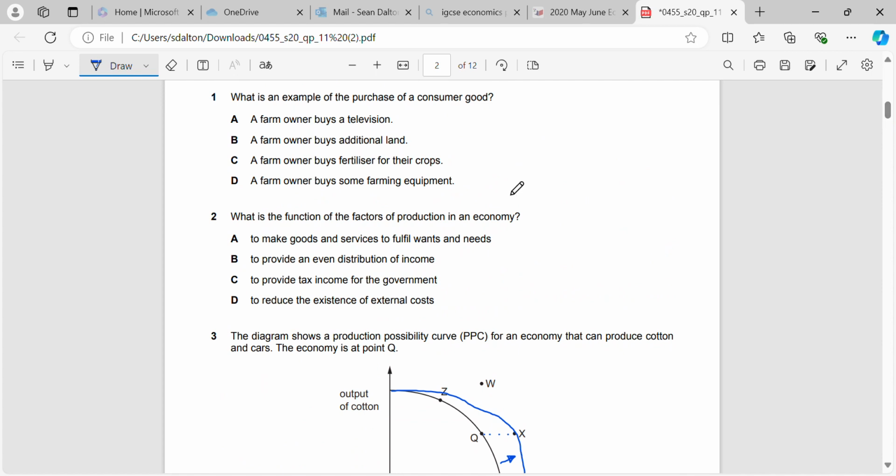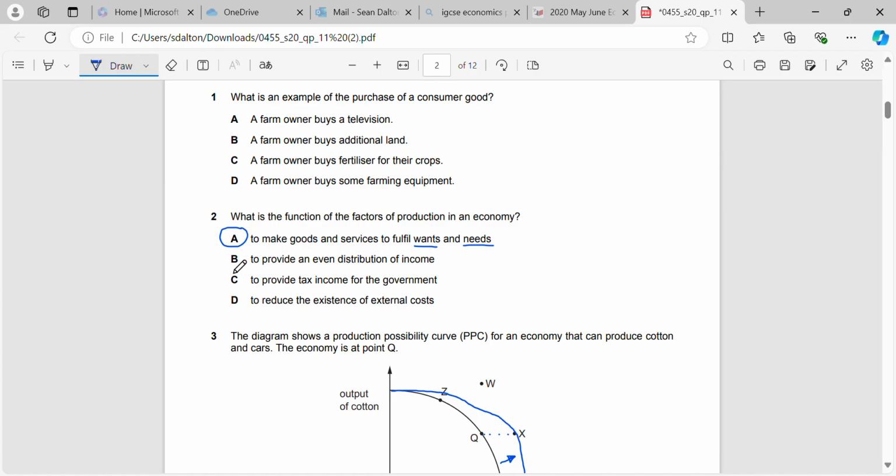Okay, what is the function of the factors of production? So, very simple. The function of the factors of production is to make goods and services to fulfill wants and needs. Remember, consumers have unlimited wants, so we need to use land, labor, capital, and enterprise to make a good and service so that we can make profit from those consumers.